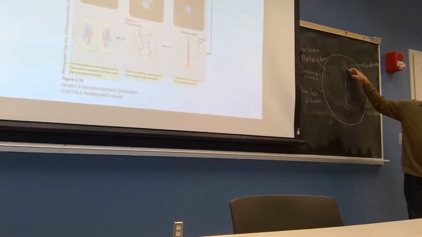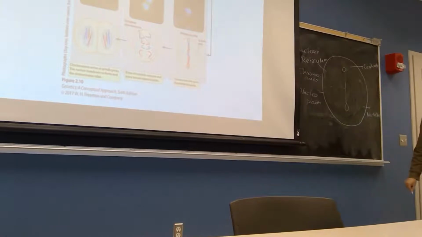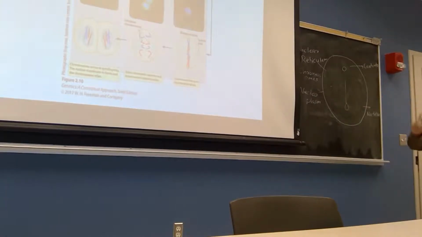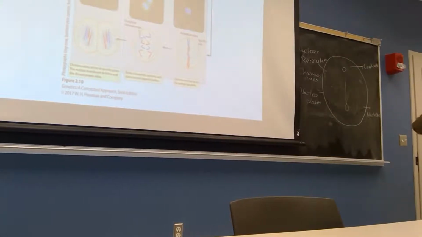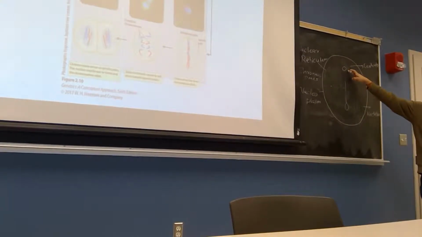If these are the two polar regions, then this part is called the equatorial region, just the middle of these two poles. Centrioles are in the polar region, and spindle fibers are formed here.